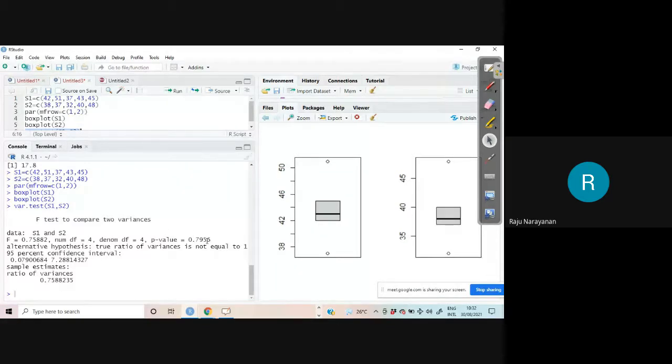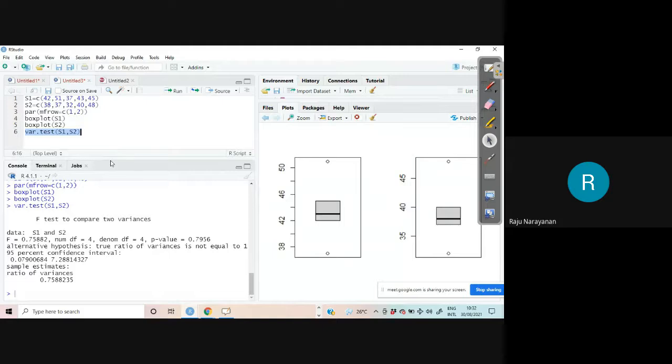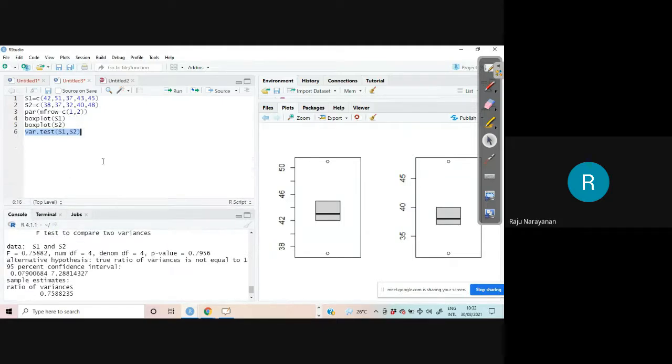Now here the P value is very high. Therefore, the sample evidences are insufficient to reject H naught. Therefore, the sample evidences support the null hypothesis that the ratio is 1. Okay, the ratio is 1. And if you want, you can do this one.